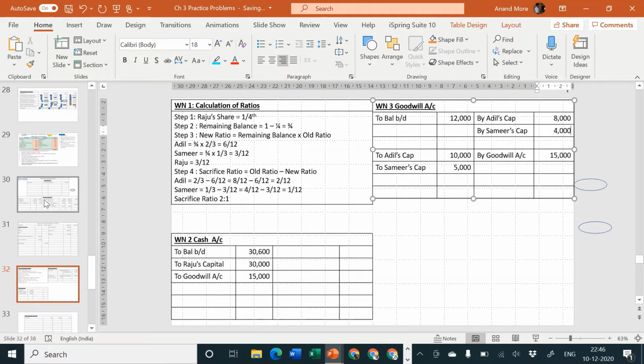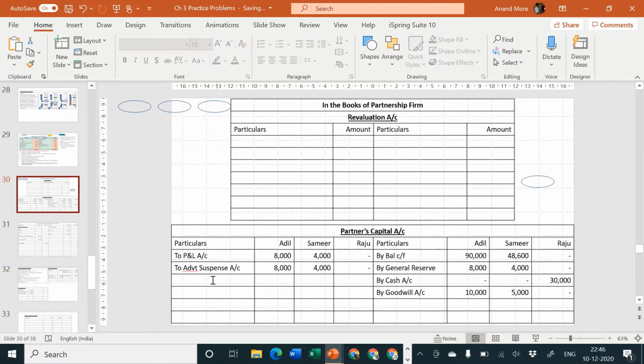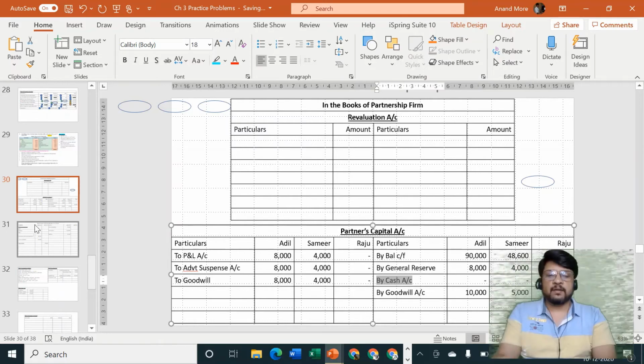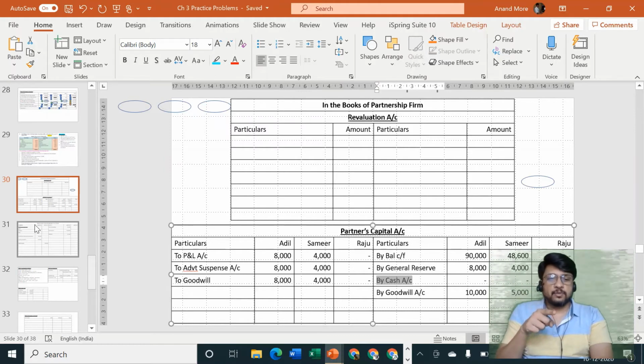Second effect, partners' capital account debit side will write to goodwill 8,000 and 4,000. Old goodwill to be written off when a new partner brings in goodwill in the form of cash. It should be transferred to the old partners in the old ratio. So remember, I am repeating again, whatever goodwill is received from the new partner should be transferred to the old partners in their sacrifice ratio, and whatever is the existing goodwill should be transferred to partners' capital in their old ratio.